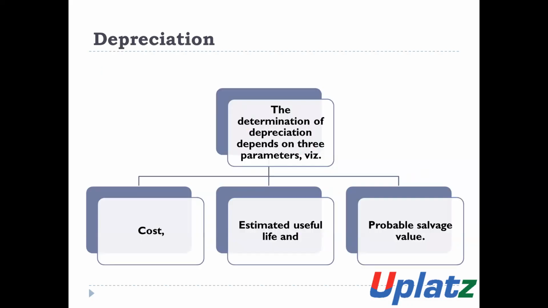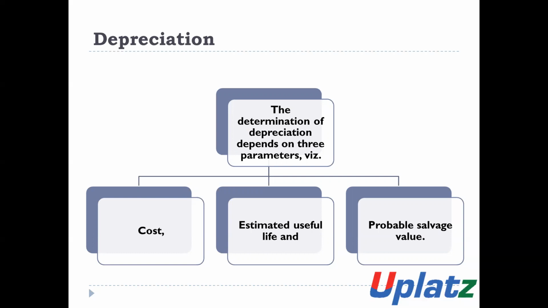The determination of depreciation depends upon three parameters. The amount of depreciation is calculated on the basis of three parameters. Means when we calculate the amount of depreciation, these three parameters are used. Number one, cost. Number two, estimated useful life. Number three, probable salvage value.